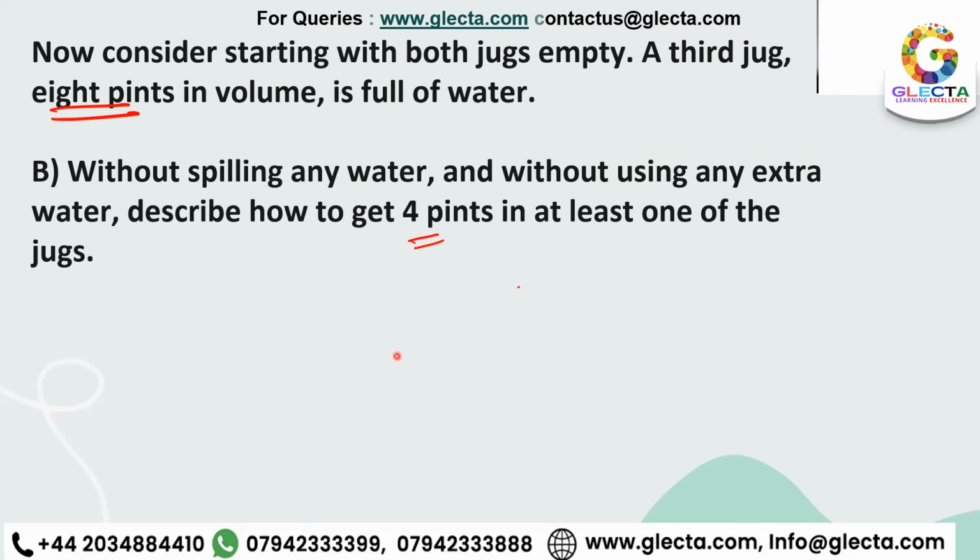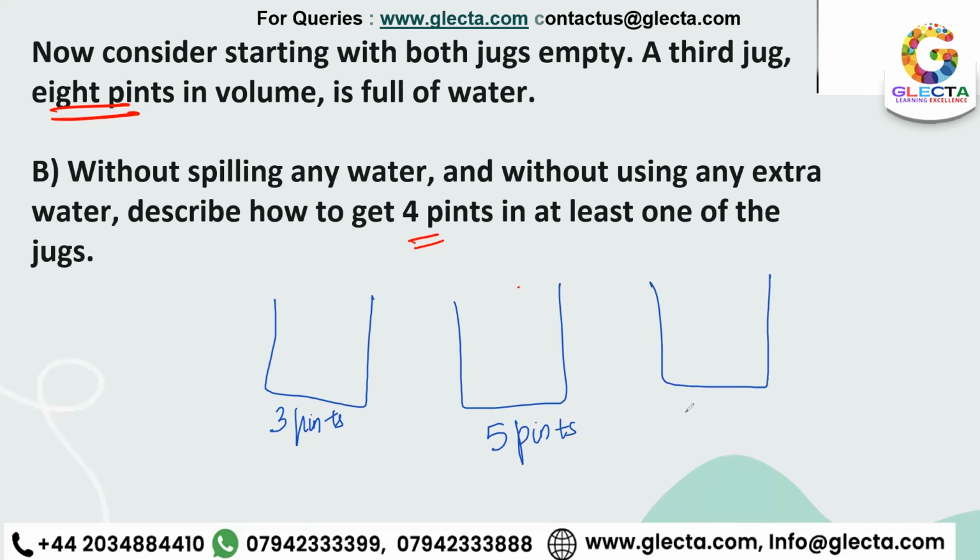So you could fill up the 3 pints jug, and then you use the method we did to get 1 pint, and then pour all of it together in the 5 pints jug or the 8 pints jug.